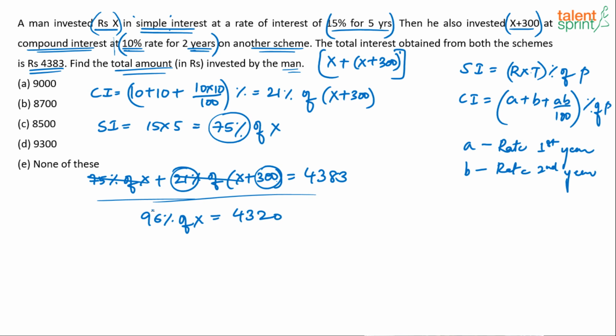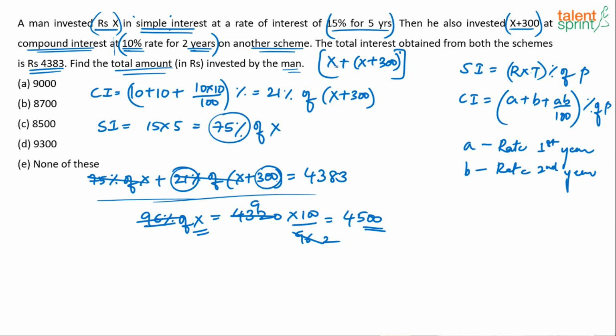Again, it's about calculation. What I'm saying here is X is going to be 4320 into 100 by 96. This is 48 into 2. This is 48 into 9. Because 48 into 10 is 480. Into 9 is 480 minus 48, which is 432. So 90 by 2, 45. 45 into 100, 4,500. So basically, X is equal to 4,500.